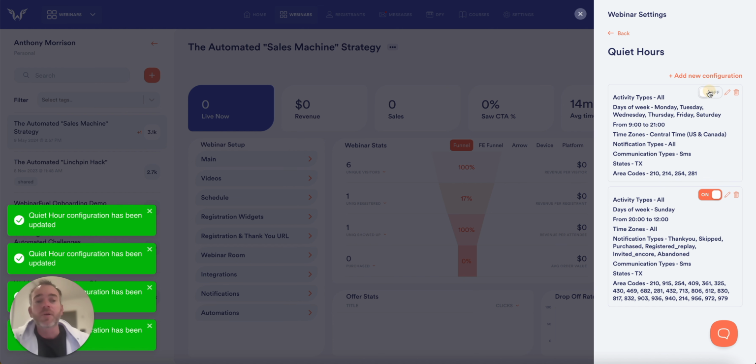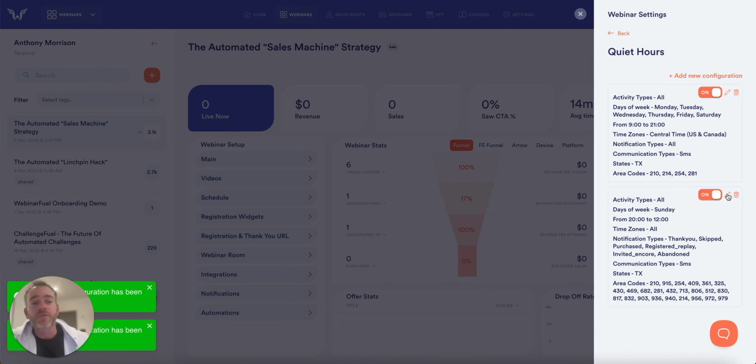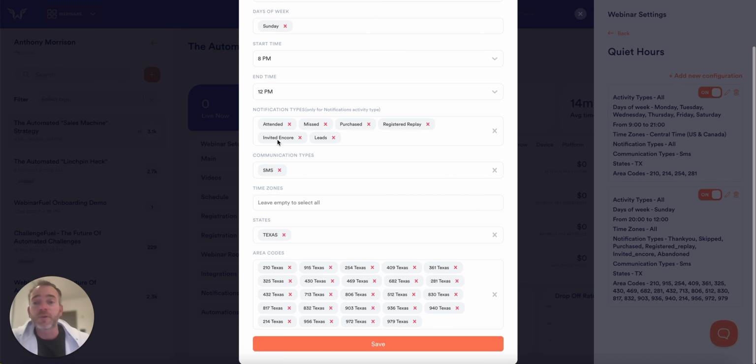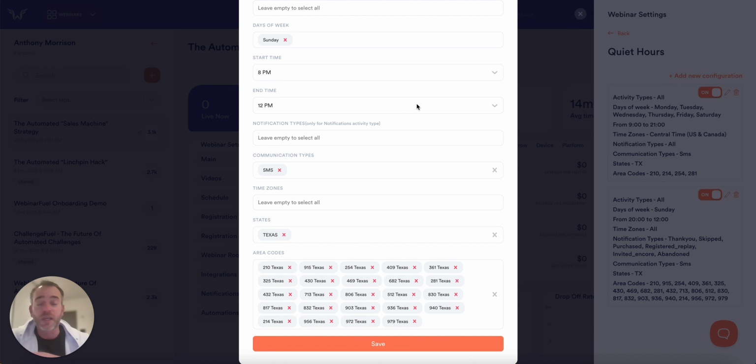Now remember, we didn't have one set up for Sunday, right? Well, I'd already done that. So if you look right here on the edit, you can see that I have one set up here for Sunday. And Sunday, the time is different. It's between 8 p.m. and 12 p.m., right? And so I can say, hey, look, from Sunday between 8 and 12 p.m., I don't want any communications to go out. Again, you could select the buckets that you want to use, or you could just say any communications period, doesn't matter what it is.